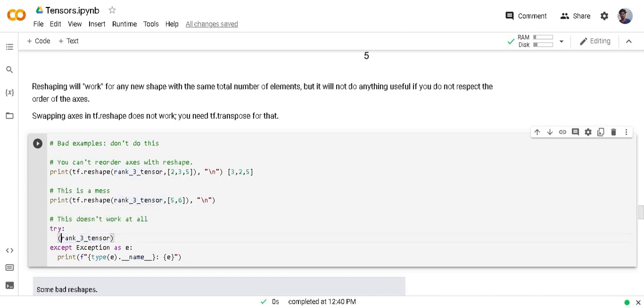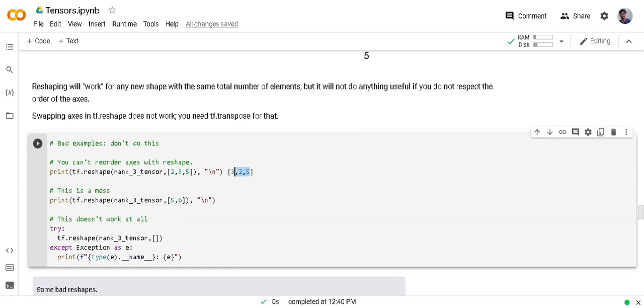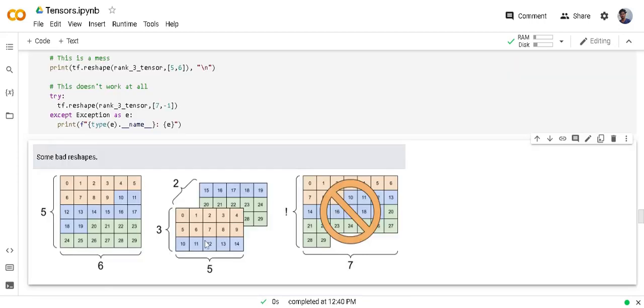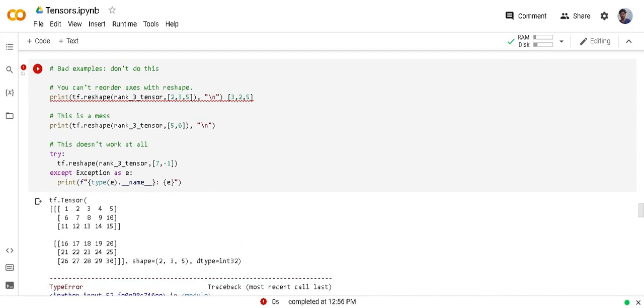And the last example is tf.reshape. You can only change into multiples of this shape 3, 2 and 5. You can change it to 6 into 5. You can change it to 3 into 10. You can't change into 7. You can't change to something else like 4. You have to use multiples of these numbers. Like here I am changing 7 to -1.